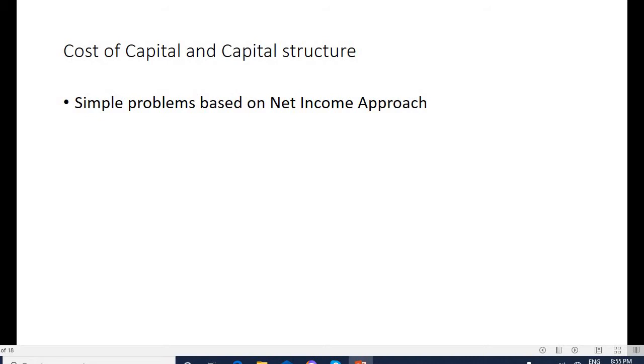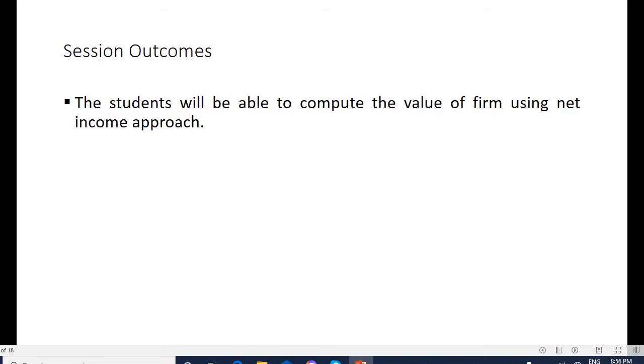This session is related to simple problems based on net income approach. The outcome of this session is to make you able to compute the value of the firm using net income approach. Regarding the previous session, I dealt with the capital structure theories, which are classified into modern approach and traditional approach. The modern approach is further classified into net income approach, net operating income approach, and Modigliani and Miller approach.